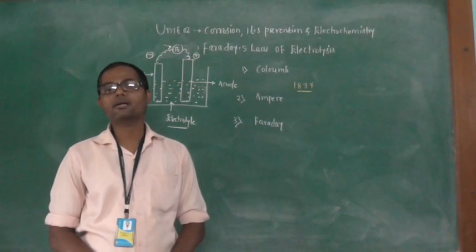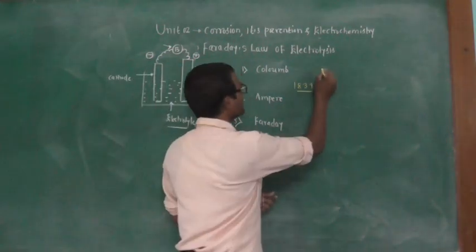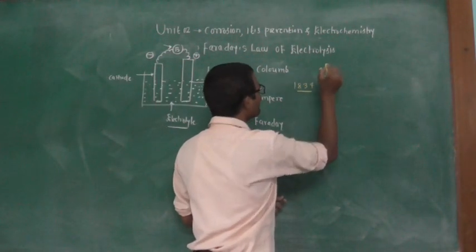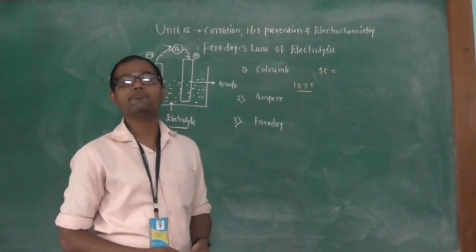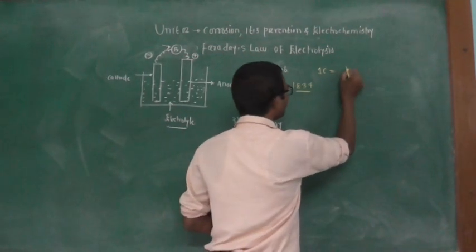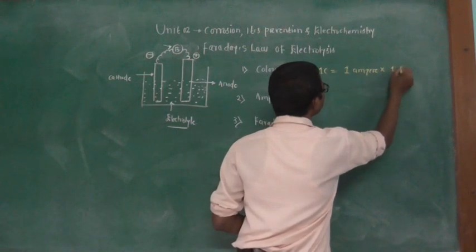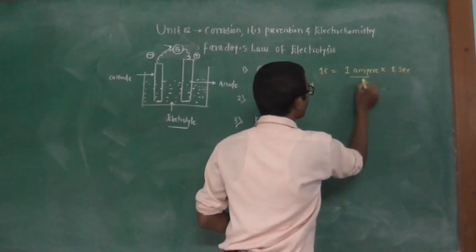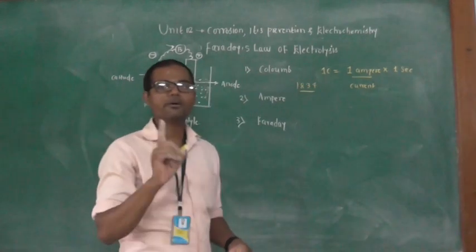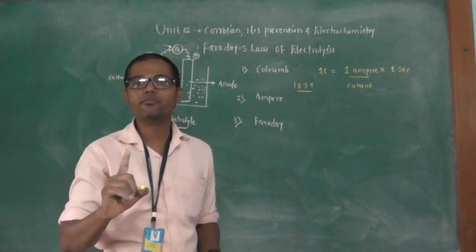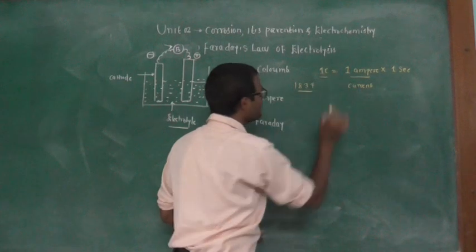So 1 Coulomb is the quantity of electricity when a current of 1 ampere passes through the circuit for 1 second. Ampere is the unit of current.